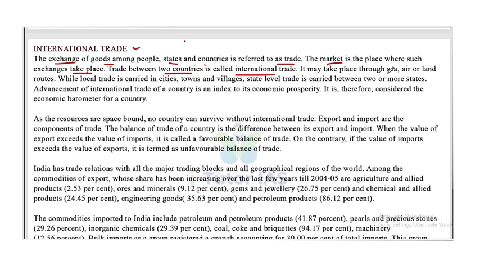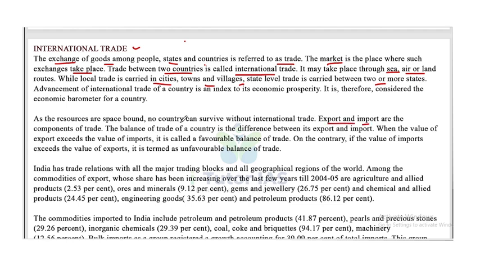It may take place through sea, air, or land. While local trade is carried on in cities, towns, and villages, state level trade is carried on between two or more states. Advancement of international trade of a country is the index to its economic prosperity. It is therefore considered the economic barometer of a country. As the resources are space-bound, no country can survive without international trade.